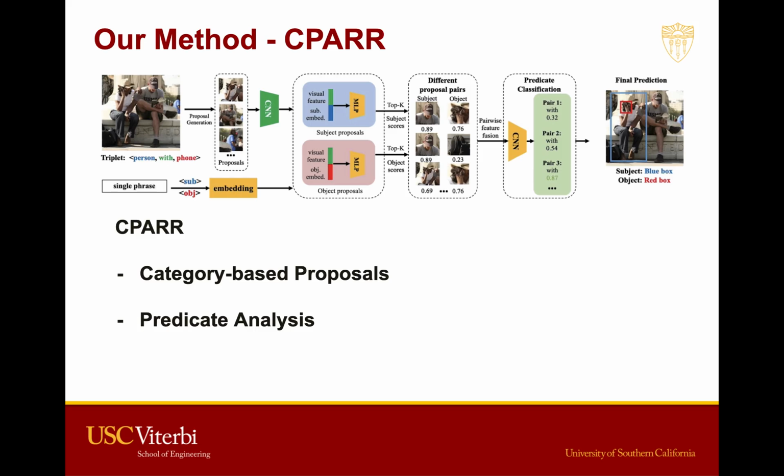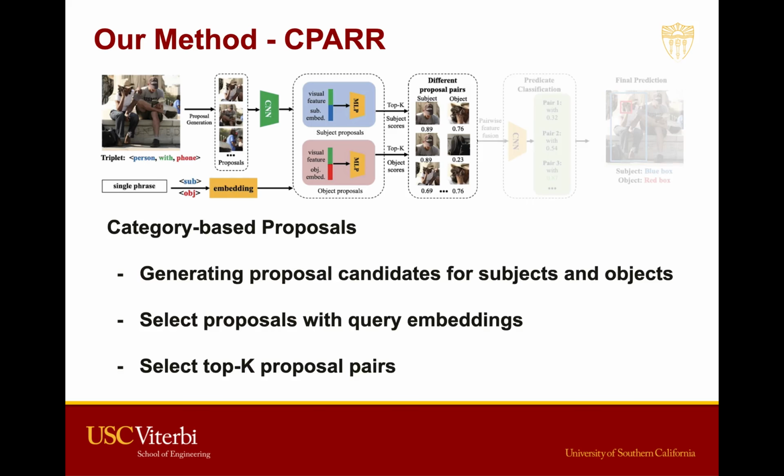We first focus on the category-based proposal generation. The category-based proposal generation module generates the proposals based on the category names of the entities enclosed in the bounding box. It first generates the proposal candidates for subject and object respectively. For all bounding boxes generated, it ranks the proposals based on the language embeddings for the category name of the subject and object respectively, and then selects the top K proposals as the detection result.